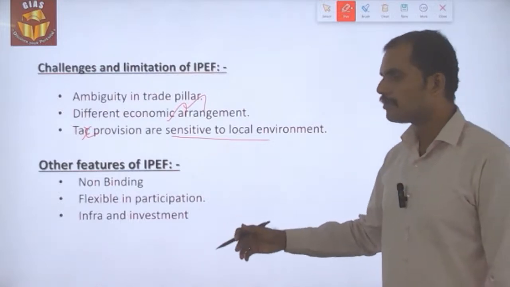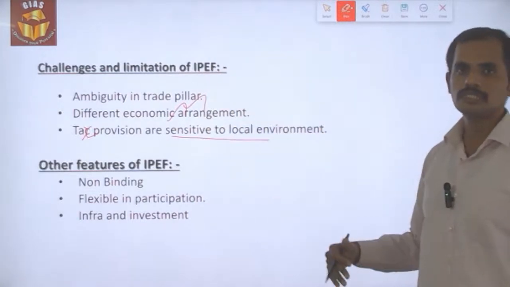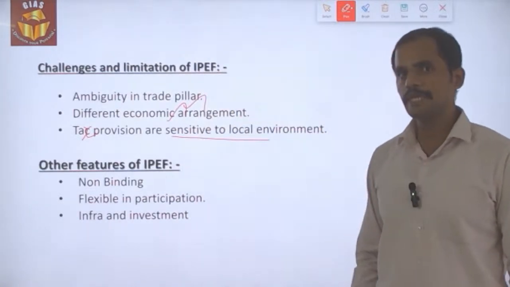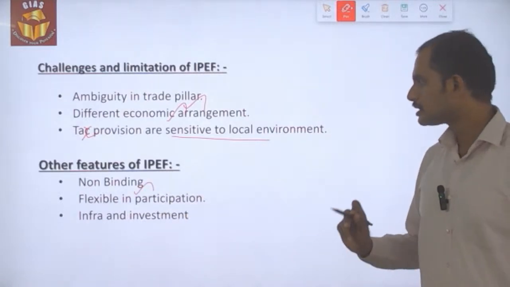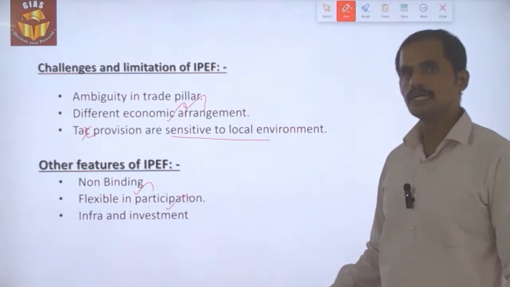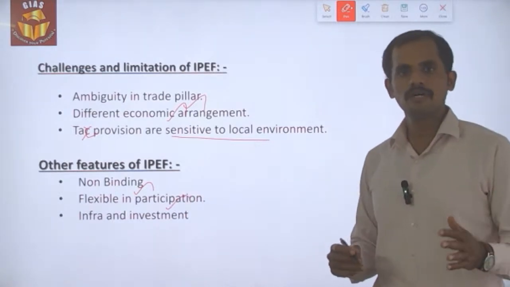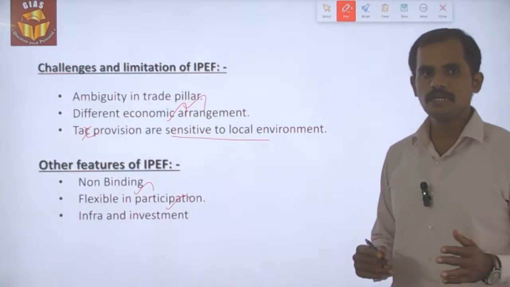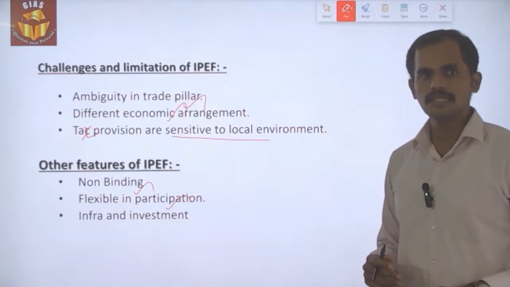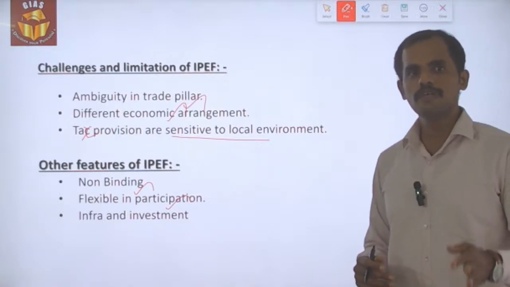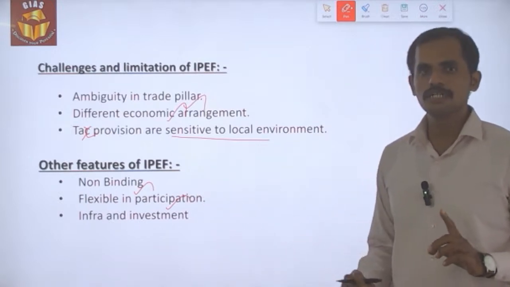So what are the other features, apart from the features which we have discussed in the previous slide, with respect to the IPEF? First and foremost, this IPEF is not binding. Secondly, there is flexibility in terms of participation. In a conventional agreement, if a country is going to take part, then the country needs to agree with all the terms and conditions. But in this framework, it is not so.